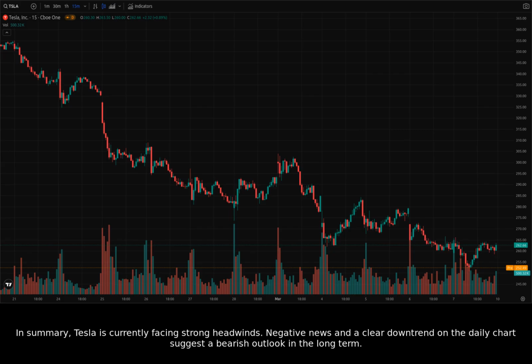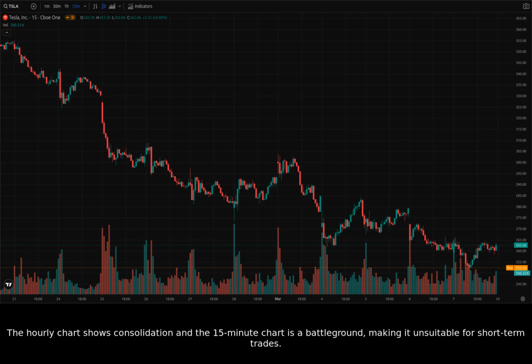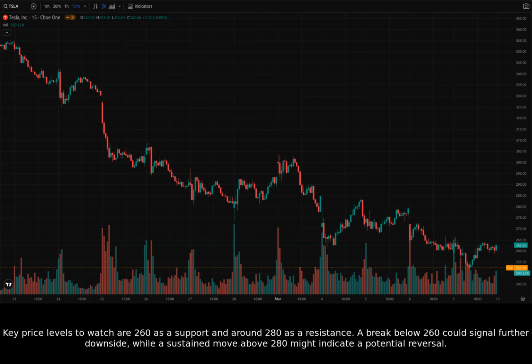In summary, Tesla is currently facing strong headwinds. Negative news and a clear downtrend on the daily chart suggest a bearish outlook in the long term. The hourly chart shows consolidation and the 15-minute chart is a battleground, making it unsuitable for short-term trades. Key price levels to watch are 260 as a support and around 280 as a resistance. A break below 260 could signal further downside, while a sustained move above 280 might indicate a potential reversal.